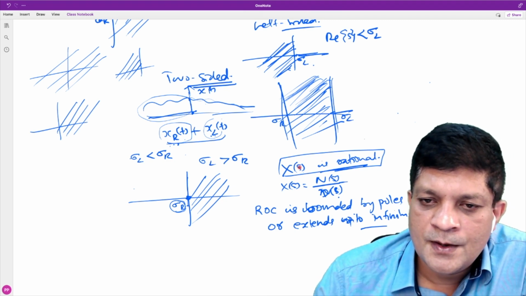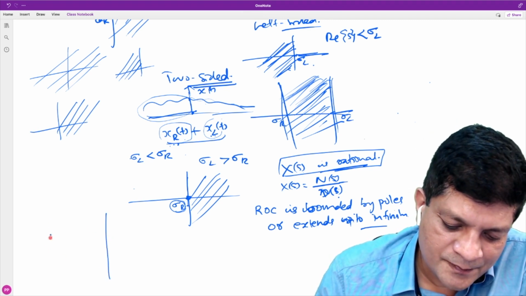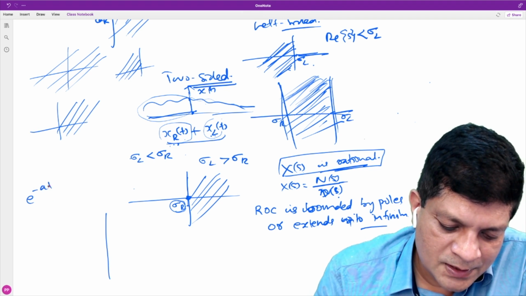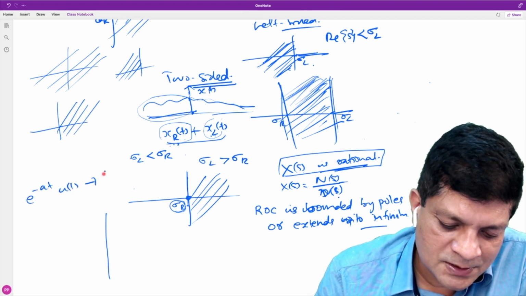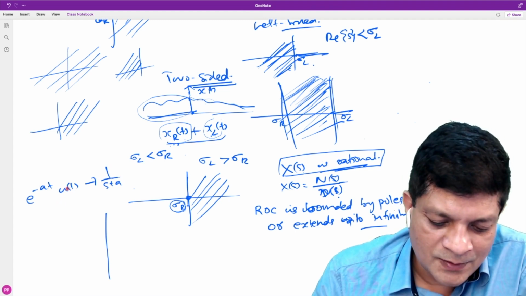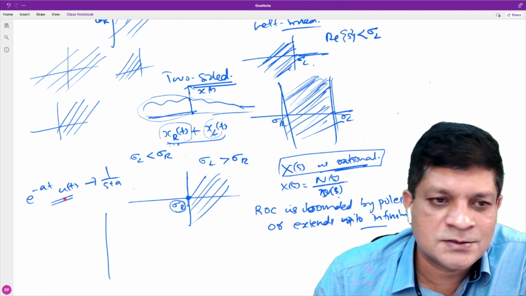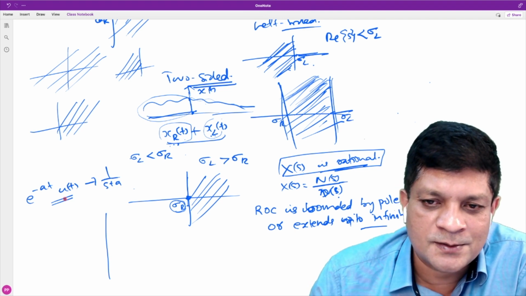Okay. Now you can see this e to the power minus at ut. What is the Laplace transform? 1 upon s plus a. What type of signal is this? Right side. It is a right-sided signal, so ROC is also right-sided.